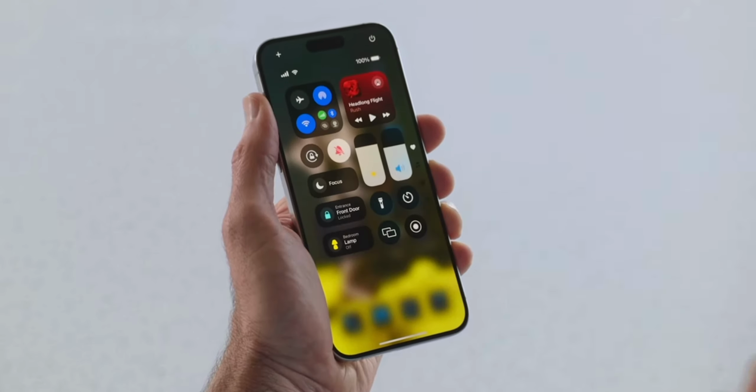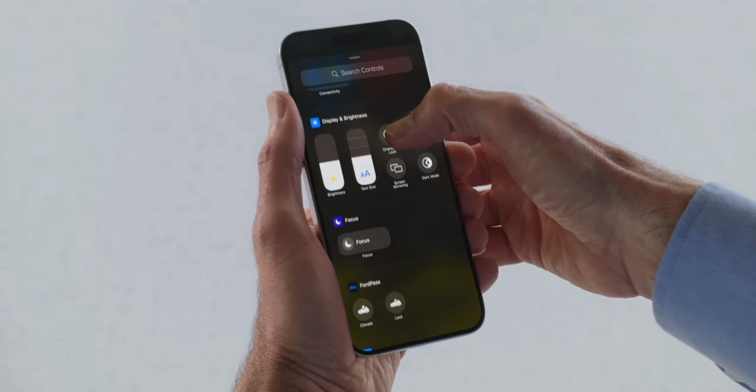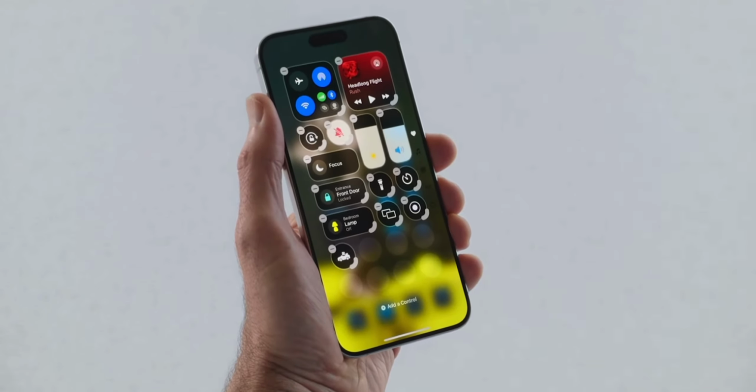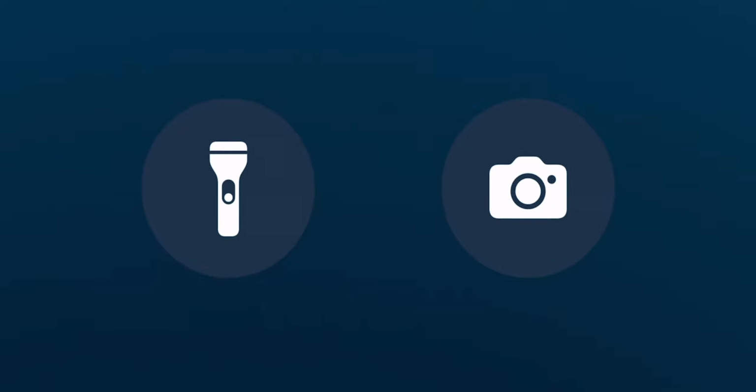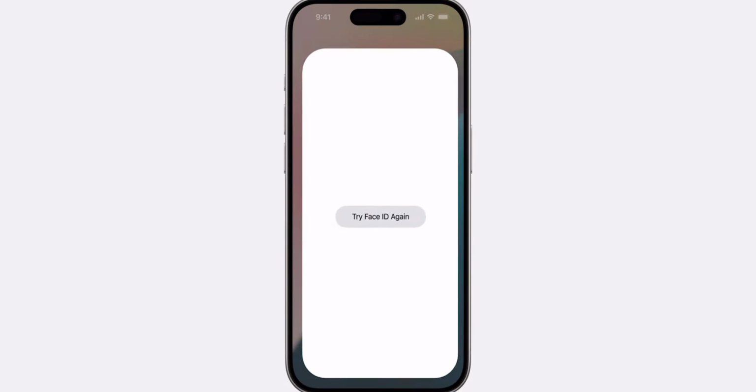There is now a revamped control center with a multi-page layout. There's also a new controls gallery, which also allows third-party developers to offer widgets for a control center. You can now swap the new controls onto the lock screen, replacing, finally, the flashlight and the camera icons. Now you can even lock individual apps behind Face ID.